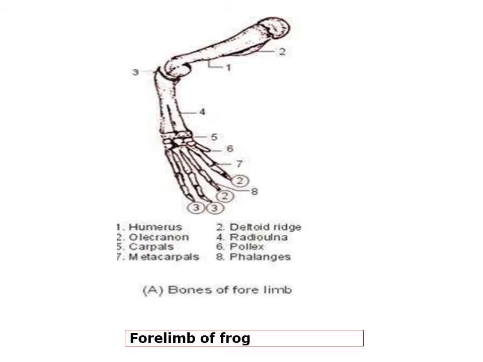And the wrist extends from here. The wrist is formed of carpals. It contains 6 carpals arranged in 2 rows of 3 each. The proximal row consists of radial, ulnar and central or intermedium. The 3 distal carpals articulate with the metacarpals.